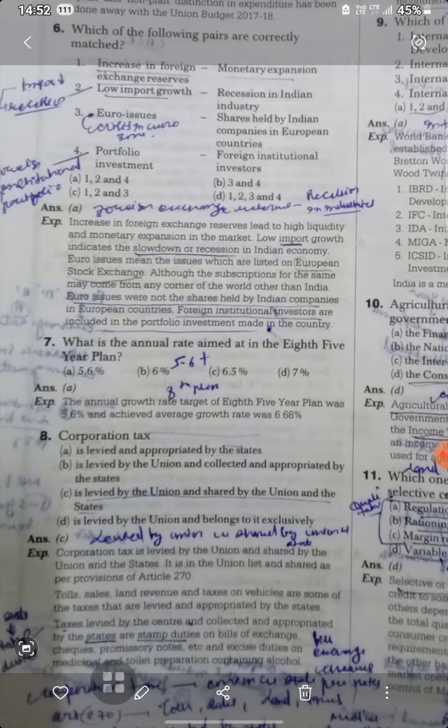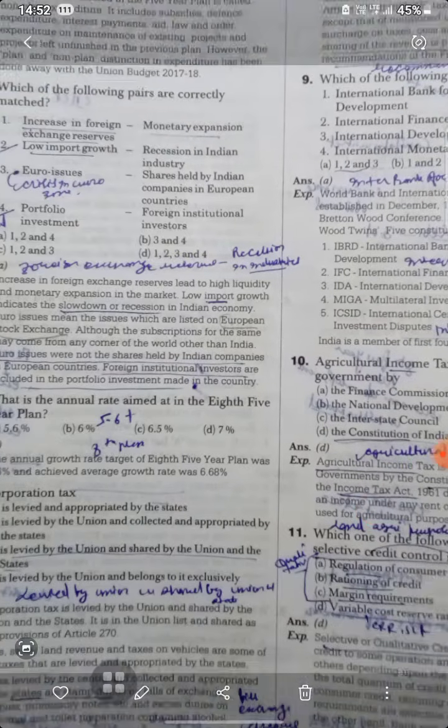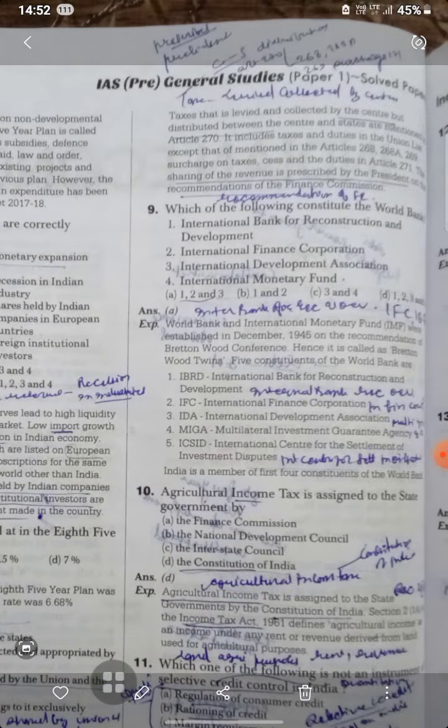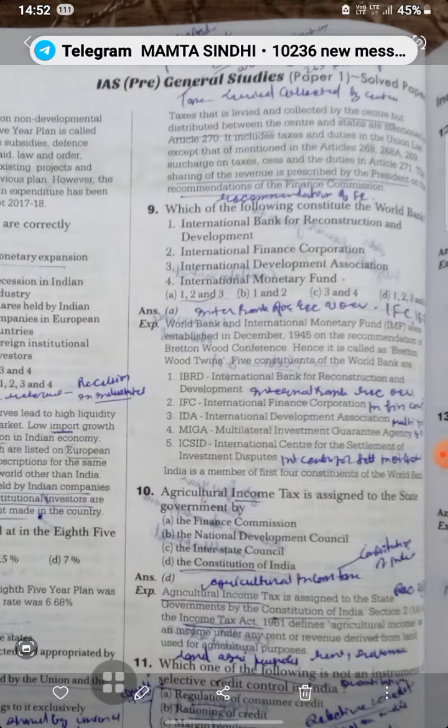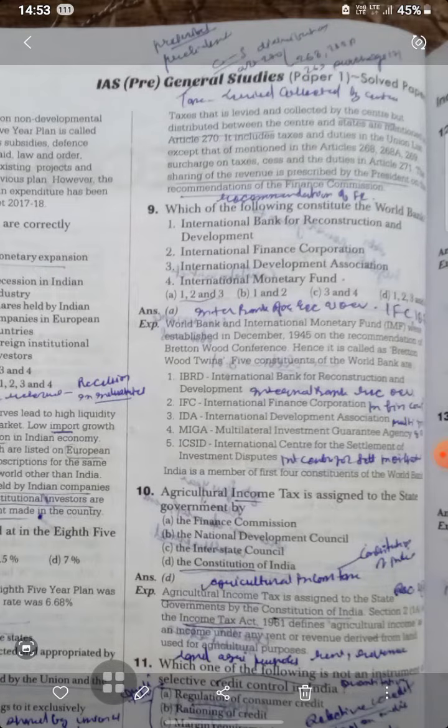Stamp duty on bills of exchange, cheques, promissory notes, and all that. So taxes that are levied and collected by the center are distributed between the center and states. It includes the taxes and duties in the Union list, except as mentioned in Articles 268, 268(1), 269 and 271. The sharing of revenue is prescribed by the President on the recommendation of the Finance Commission.